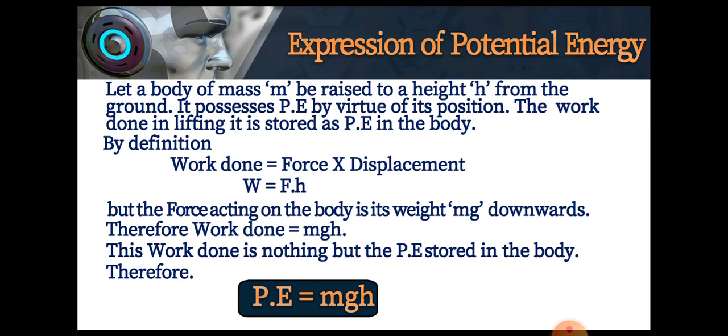Therefore, W is equal to F into h. But the force acting on the body here is nothing but its weight acting downwards, which is m into g. Therefore, work done is equal to mgh. This work done is the potential energy stored in the body. Therefore, potential energy is equal to mgh.